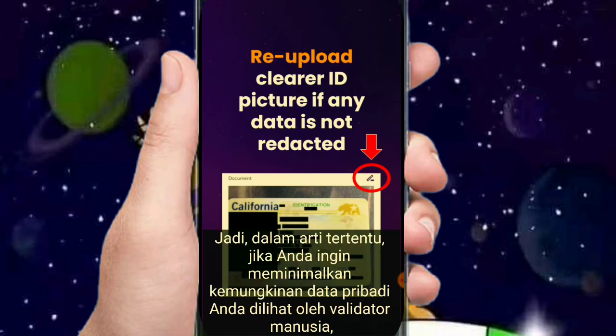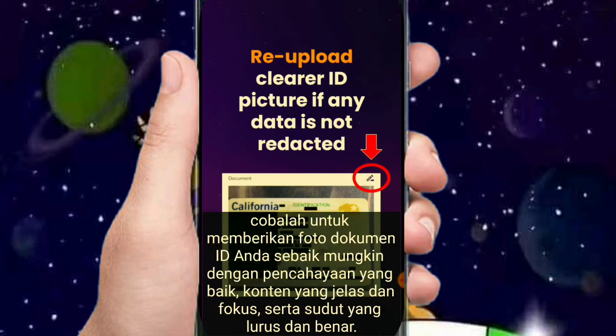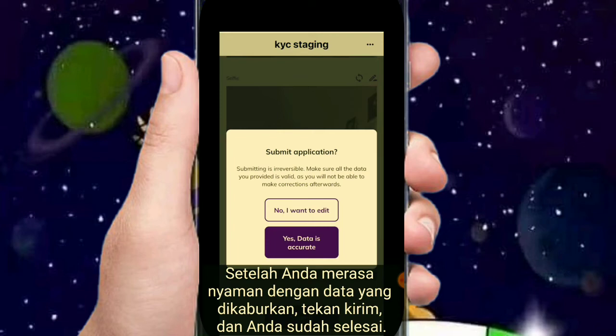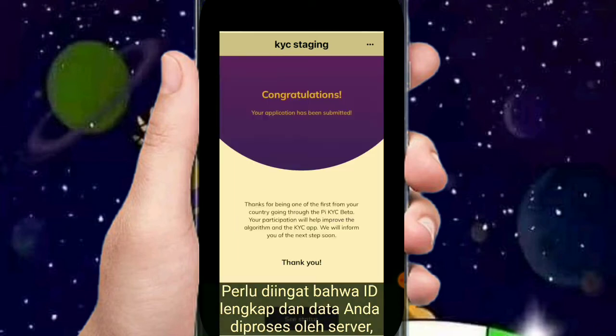So, in a sense, if you want to minimize the chance of your personal data being seen by human validators, try to provide the best possible photo of your ID document with good lighting, clear and focused content, and a straight and correct angle. Once you are comfortable with your obfuscated data, press submit and you are now done.